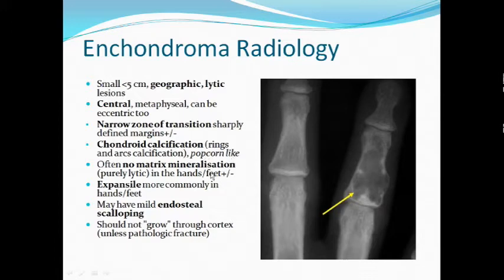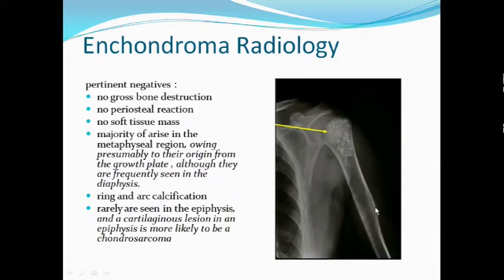Matrix mineralization is not seen, so they are usually purely lytic. Expansile, see they have expanded the cortex. Endosteal scalloping may be there, and they usually don't go through the cortex. They are active lesions and they respect the natural boundaries like the cortex, so they don't breach the cortex usually unless a pathological fracture happens.